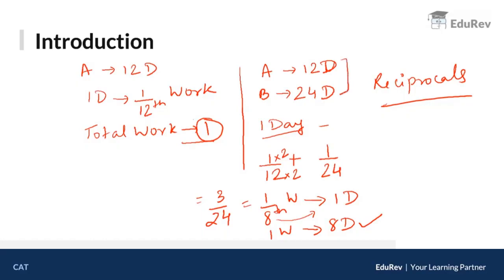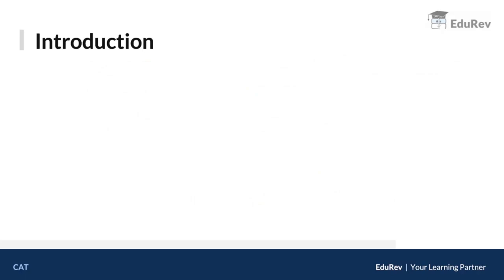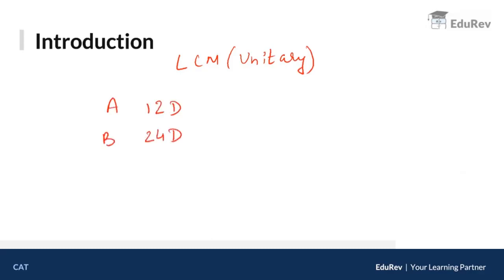Now let's try to do the same example by the LCM method, or as we call it, the unitary method. ठीक है? What do we do? What are they saying? देखो, A takes 12 days to do a work. B takes 24 days to do the same work. Now in the previous case, we had assumed the total work to be 1.